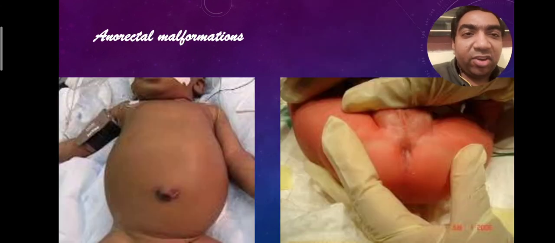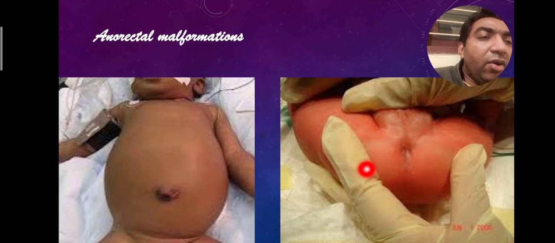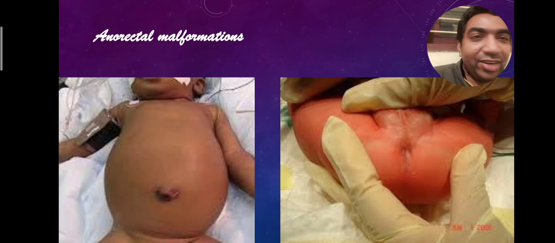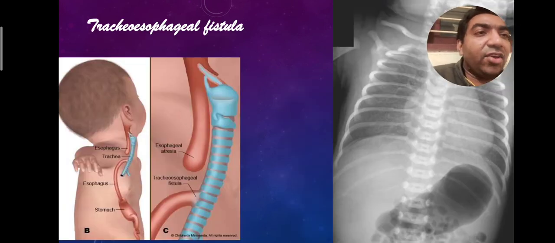One is anorectal malformation. The child will have abdominal distension. On looking at the perineum, there will be no anal opening. Don't miss that. We will cut a very sorry figure. Don't miss anorectal malformations.